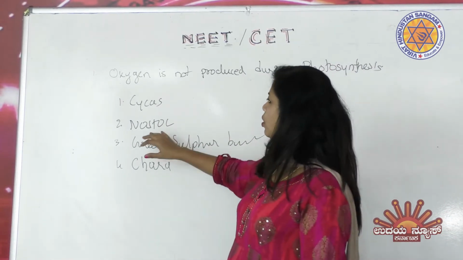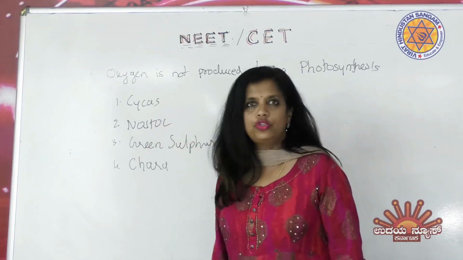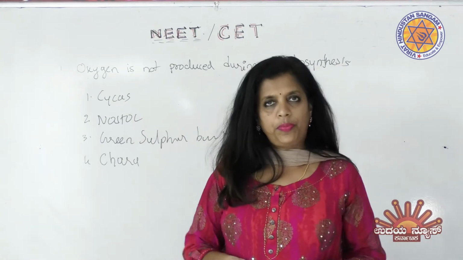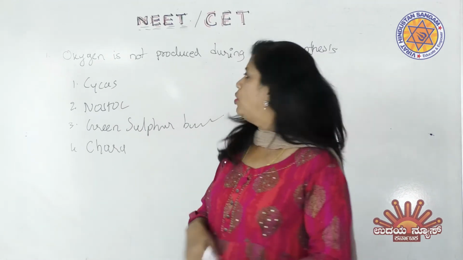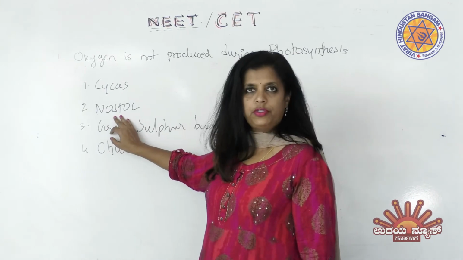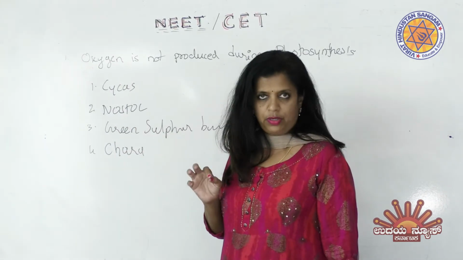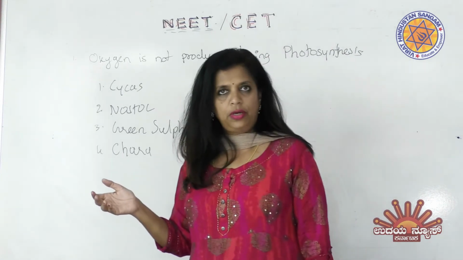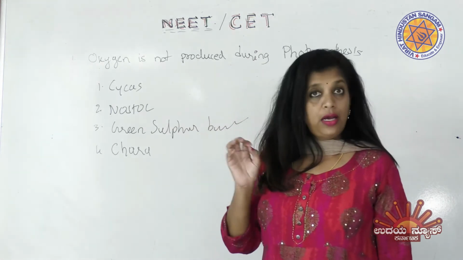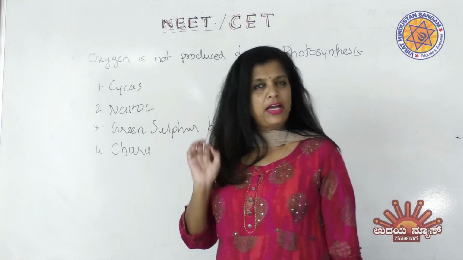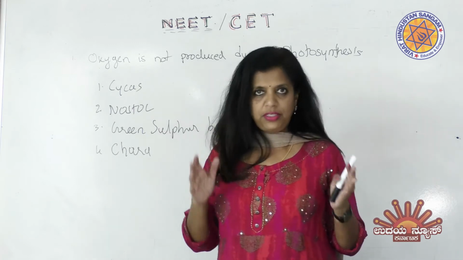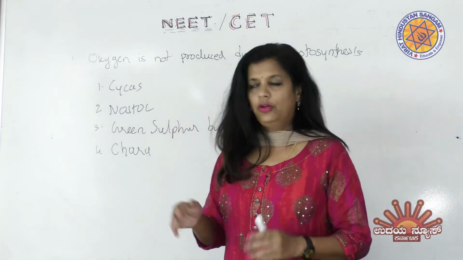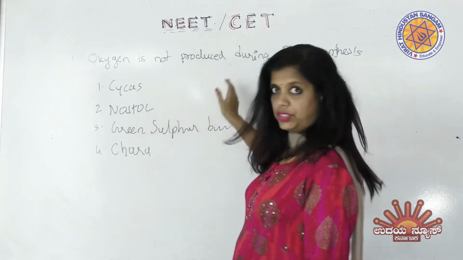So do you know the meaning of nostoc? Nostoc belongs to which group, right? When you are discussing a question, you should know why all the other options are wrong. So nostoc is a kind of blue-green algae which belongs to the cyanophycean members or cyanobacteria. It's a prokaryote. It has a filament structure. Nostoc is blue-green algae. It will have chlorophyll A, chlorophyll B, phycoxanthin, phycocyanin. So all are there. That means it has to undergo photosynthesis in a normal path, right? It has to produce oxygen. Therefore, the second option is wrong for this question.